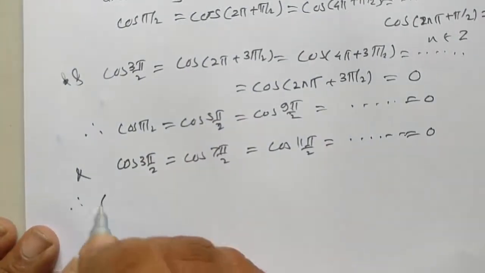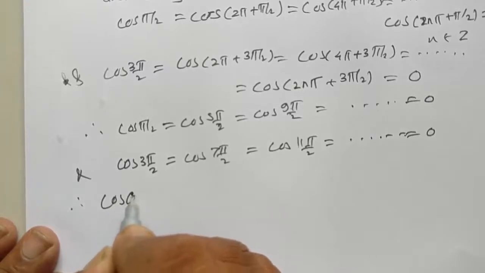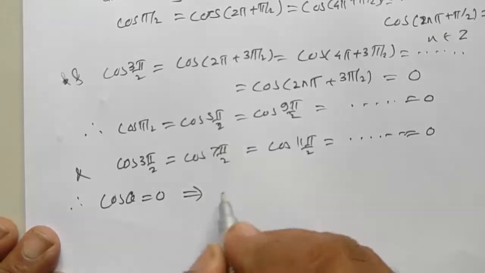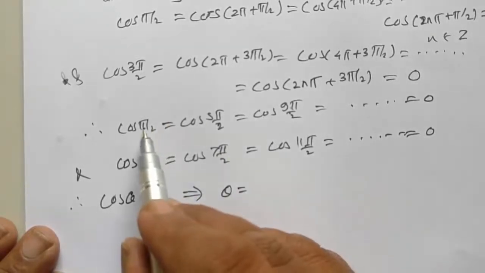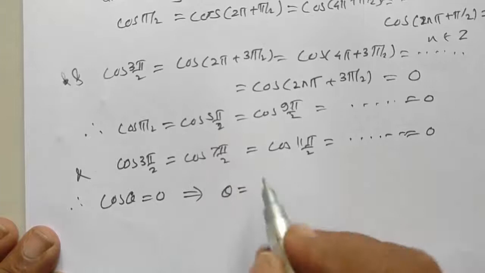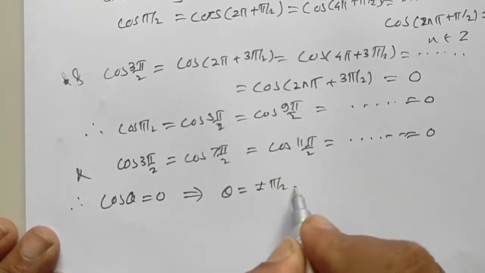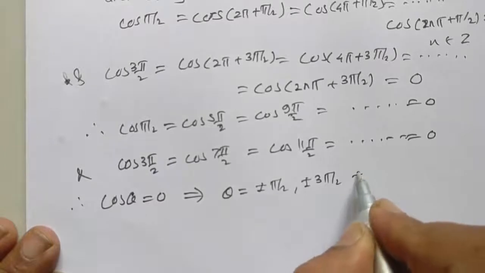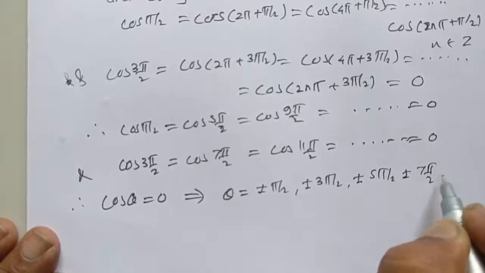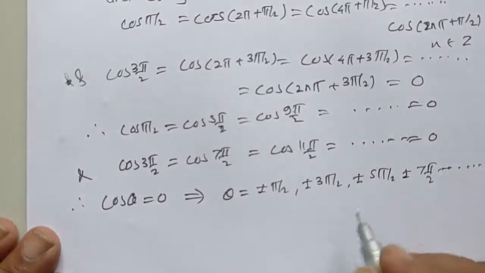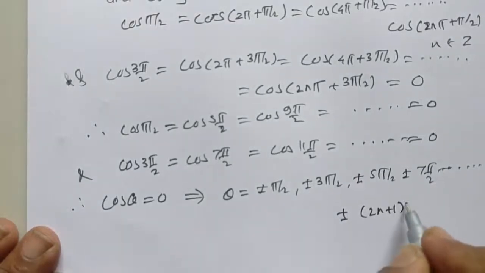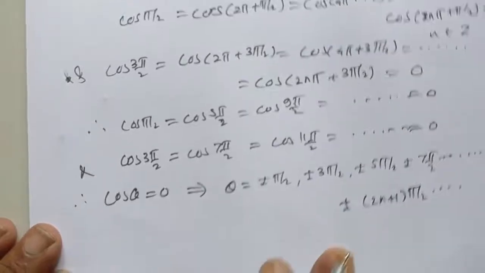Therefore, cos theta is equal to 0 implies theta is equal to plus or minus pi by 2, plus or minus 3 pi by 2, plus or minus 5 pi by 2, plus or minus 7 pi by 2, and so on, plus or minus twice n plus 1 into pi by 2.